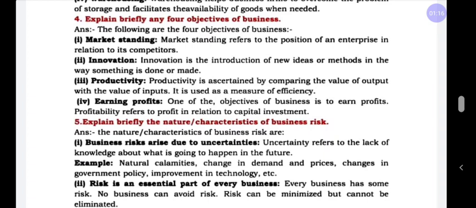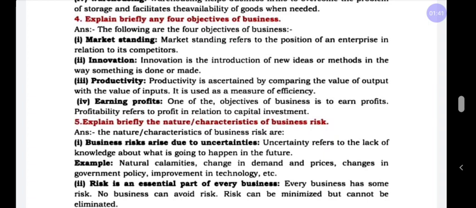Objectives are needed in every area where performance and result affect the survival and prosperity of business. That means, if you are going to start a business, or you are a proprietor who has started a business, you should have some objective. That means the business should have some objective.